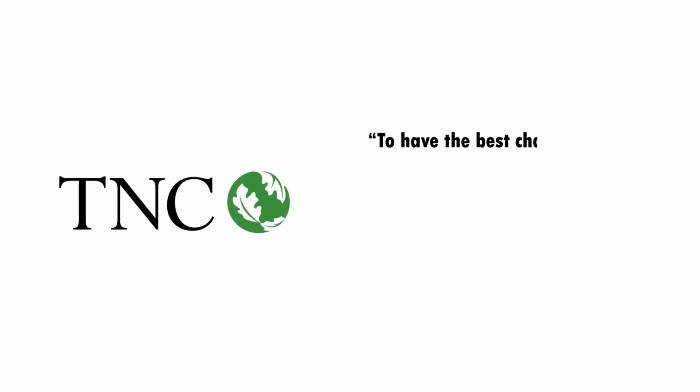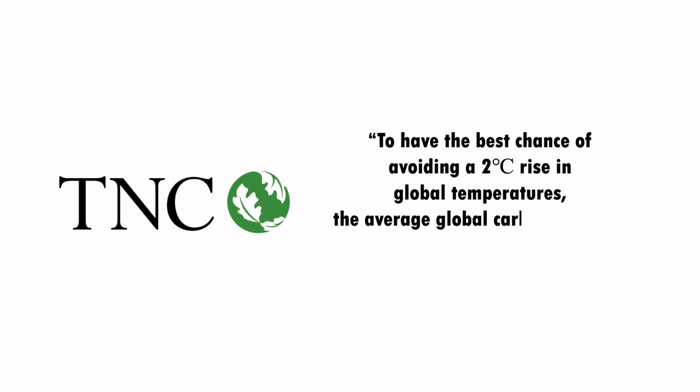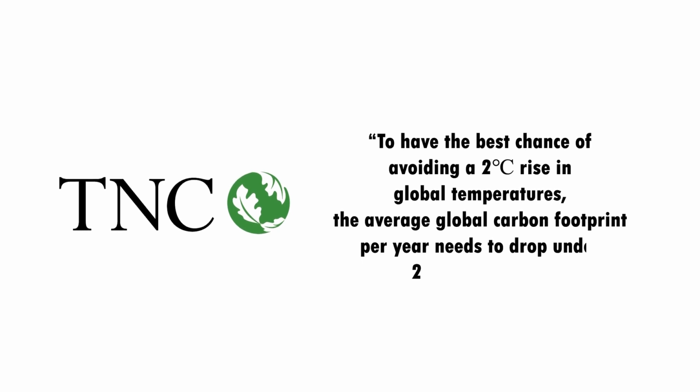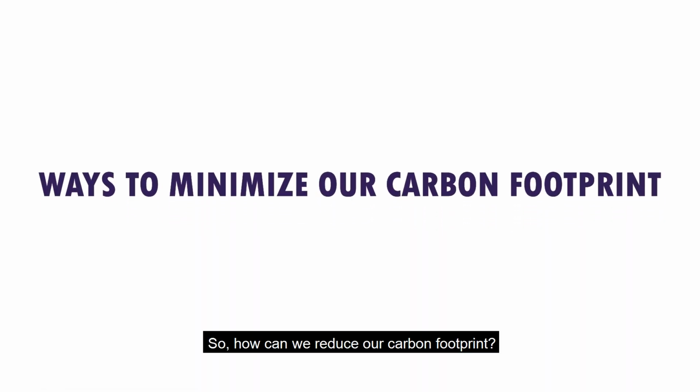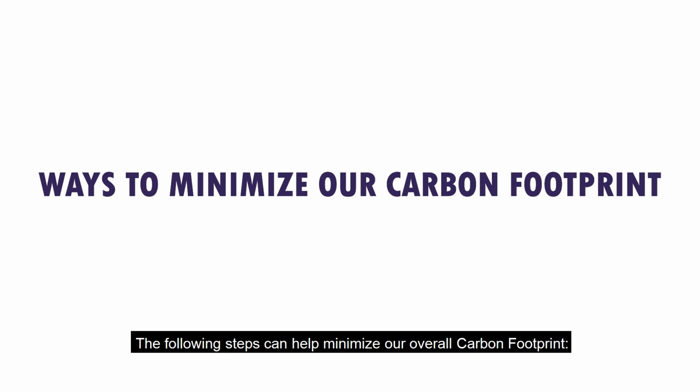Earth. According to nature.org, to have the best chance of avoiding a 2 degrees Celsius rise in global temperatures, the average global carbon footprint per year needs to drop under 2 tons by 2050. So how can we reduce our carbon footprint? The following steps can help minimize our overall carbon footprint.